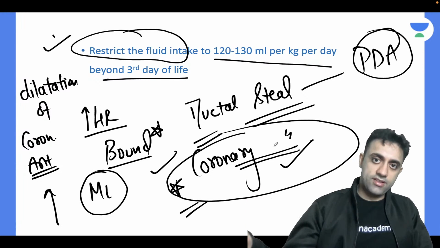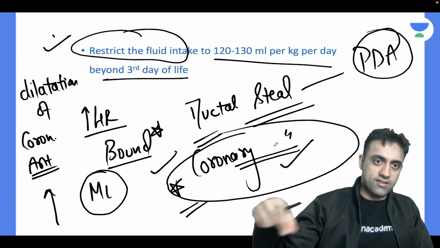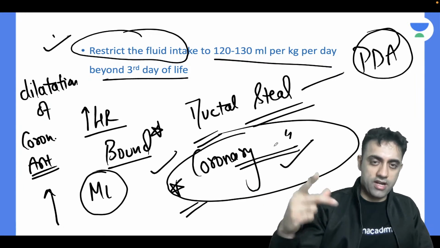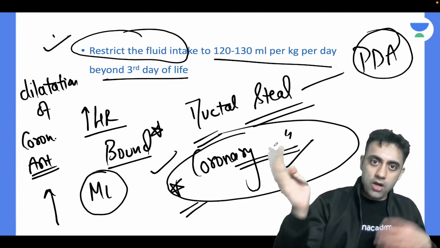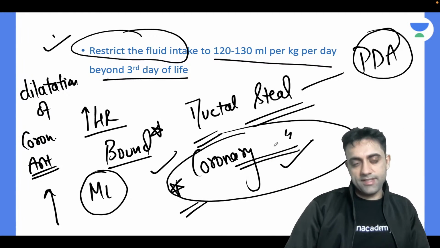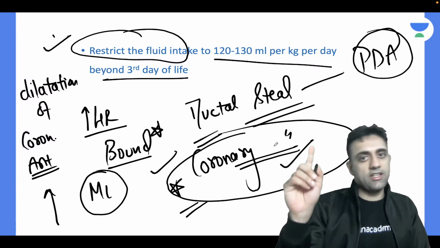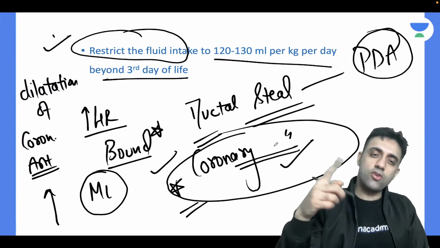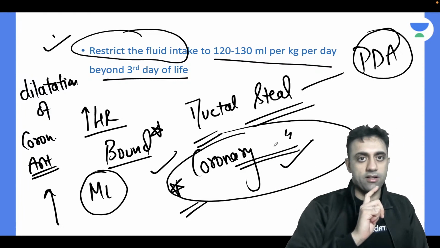In coronary artery disease, there will be dilatation of those diseased coronary arteries to allow more and more blood to pass through them, and that is known as coronary steal phenomenon, seen in myocardial infarction. So ductal steal phenomenon is seen in patent ductus arteriosus, whereas coronary steal phenomenon is seen in myocardial ischemia.